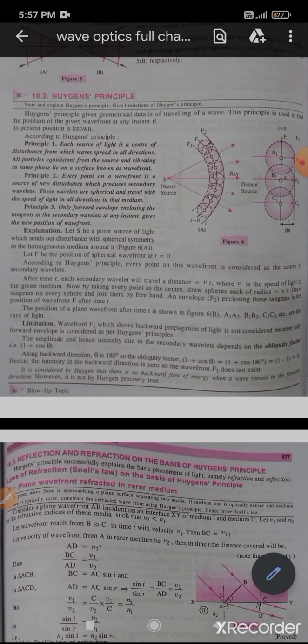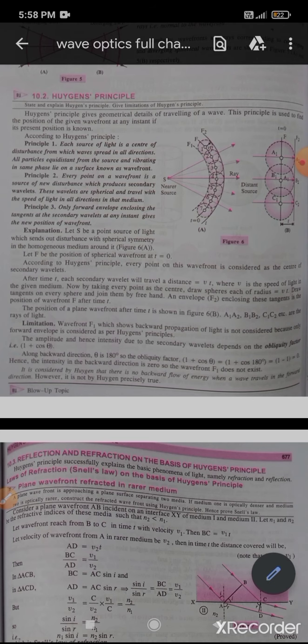Huygens principle says that each of the points on these primary wavefronts acts as a source of secondary wavefronts. So after time t, each secondary wavelet will travel the distance v into t, where v is the speed of light in that medium and t is the time.